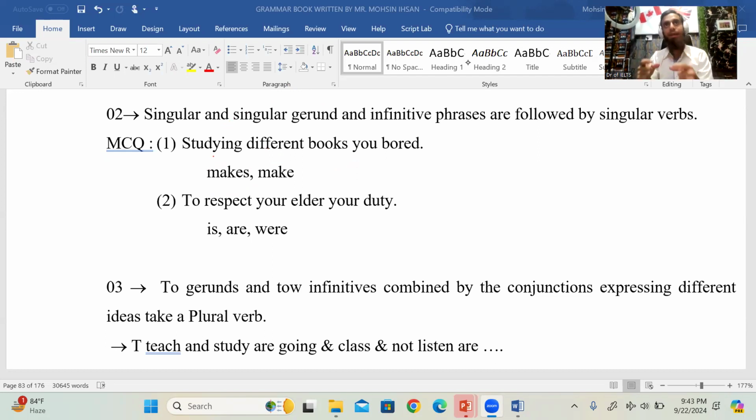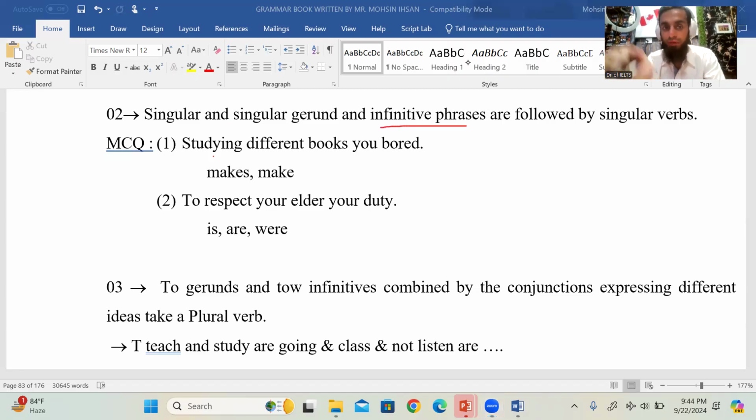If you use any verb at the start of a sentence as the name of an activity, that moment it is a gerund. The simple definition of gerund is when you give the verb and use it as a name. Now, what does it mean?